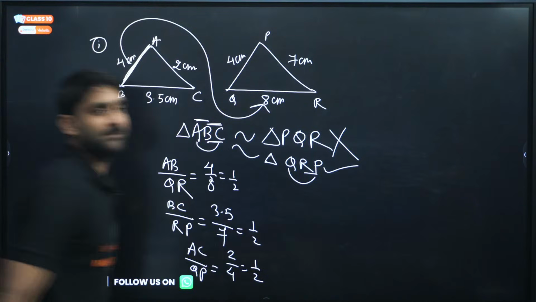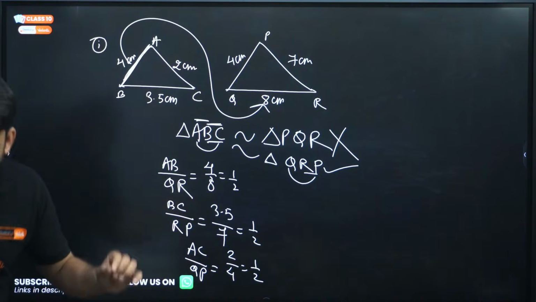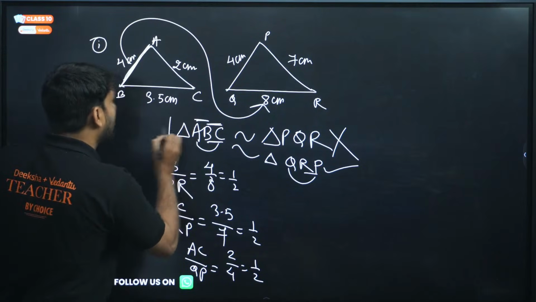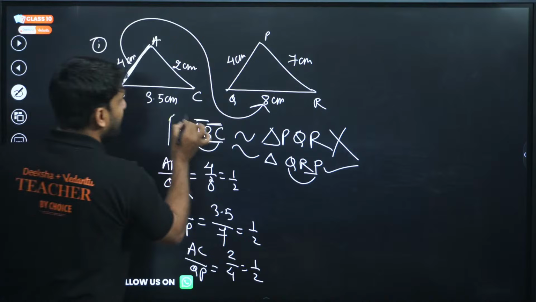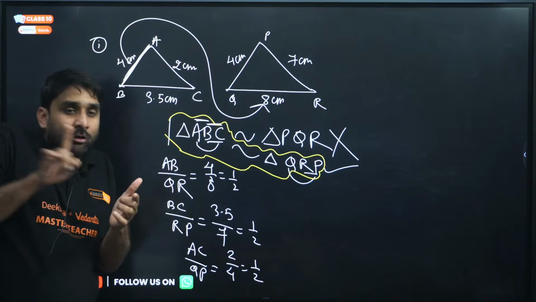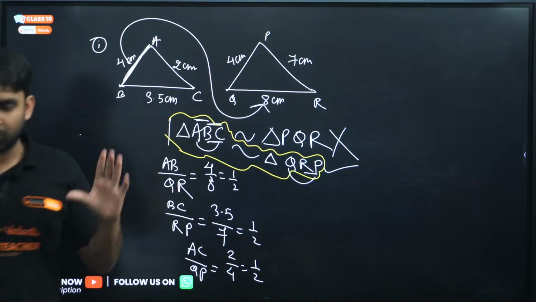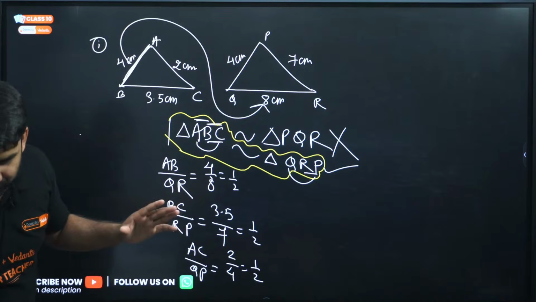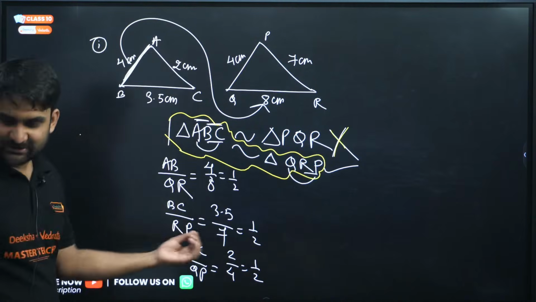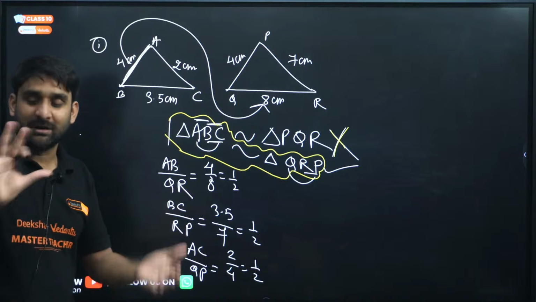This is correct, my dear. I hope you are getting my point. So whenever you are writing the triangle similarity, please make sure to be attentive. This one is correct. So always follow the corresponding part. This one is wrong, but this one is correct. This is the logical thing that generally toppers follow when they write the similar triangles in words.